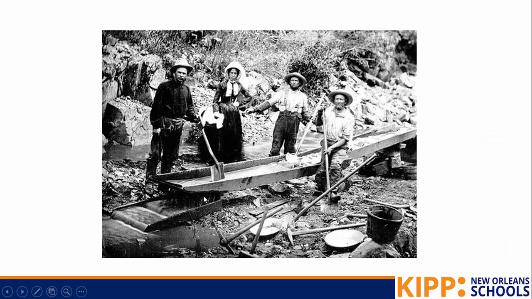And here are some people mining for the California gold rush. Remember the miners, there were very few people that found gold and struck it rich, but the people who did get rich were those who would sell equipment to the miners or do services for the miners, like laundry or creating food for them.